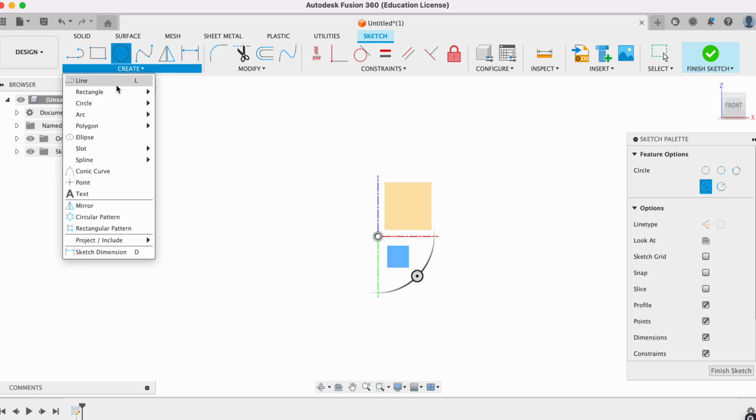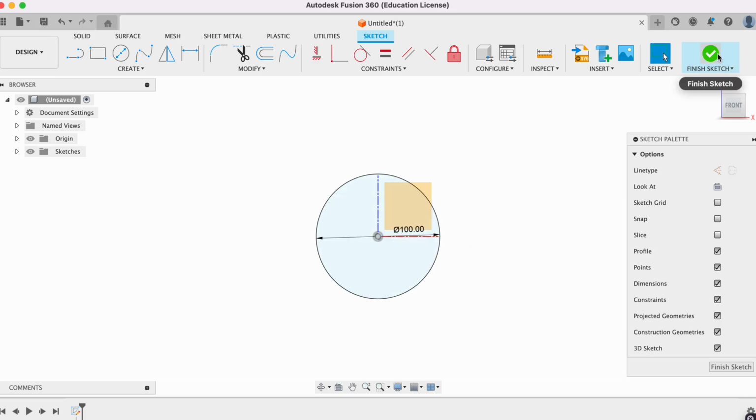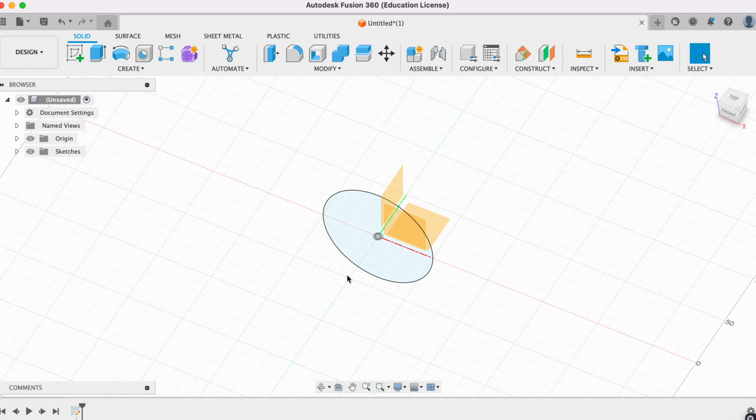There's lots here. If you click Create, you'll see lots and lots of things to explore. I want you to try that. Now, if I click the circle and it's a center point circle, I can click the center point or my origin, and I can type in something like the size I want it to be and just click Done. Finish the sketch.